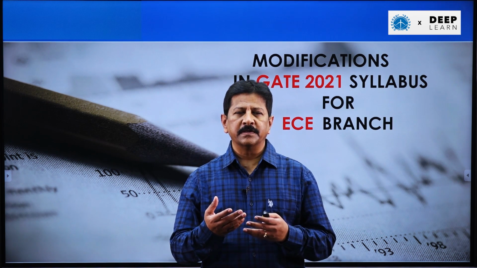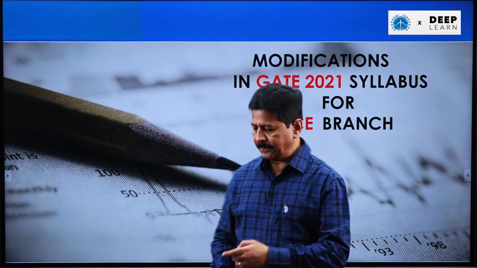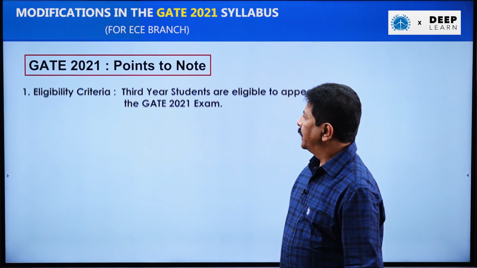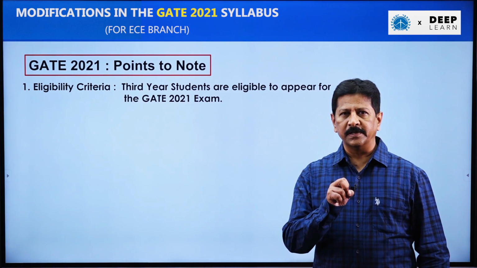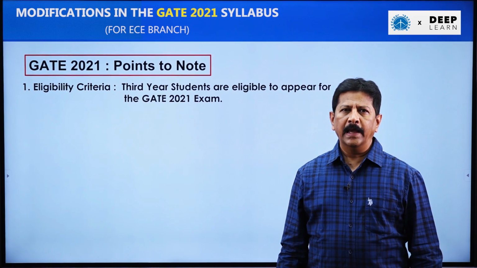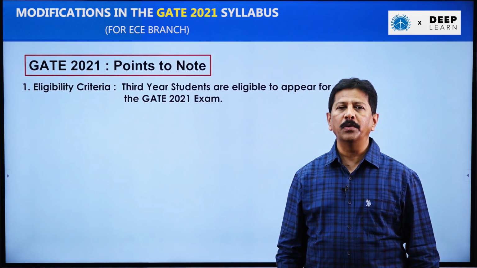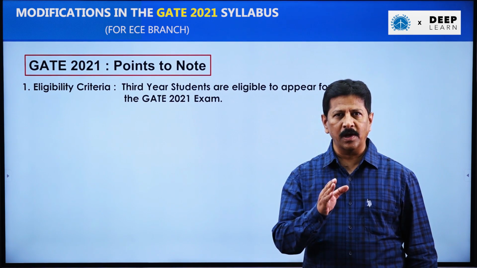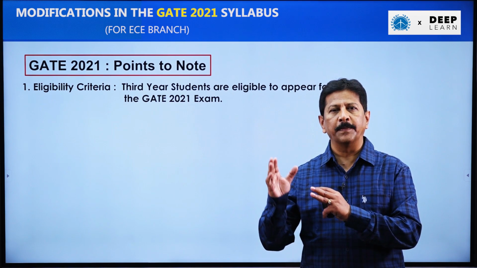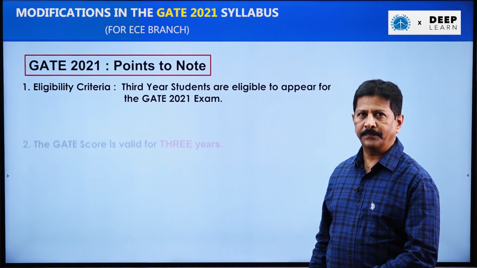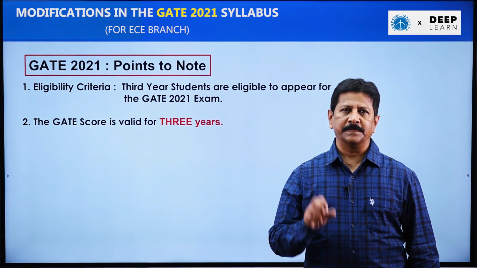Let me first discuss the eligibility criteria as well as the type of questions we are going to get. The third year students are also eligible to appear for this GATE examination. Earlier, only fourth year students were allowed to appear for this examination, but now the third year students are also allowed to write this examination. So obviously, the syllabus will be restricted up to third year only. And the GATE score is valid for 3 years.